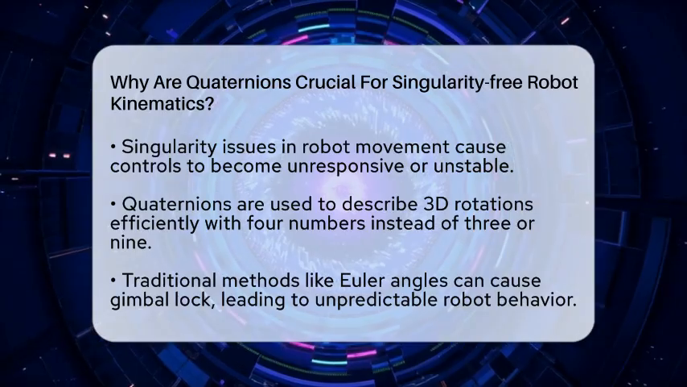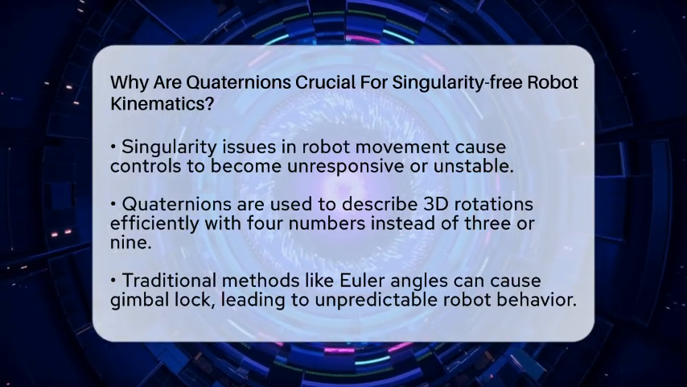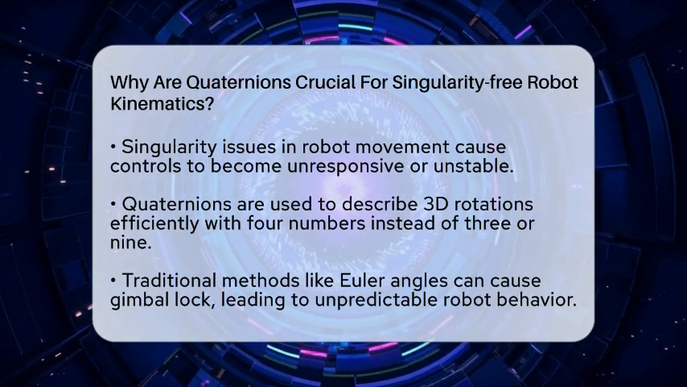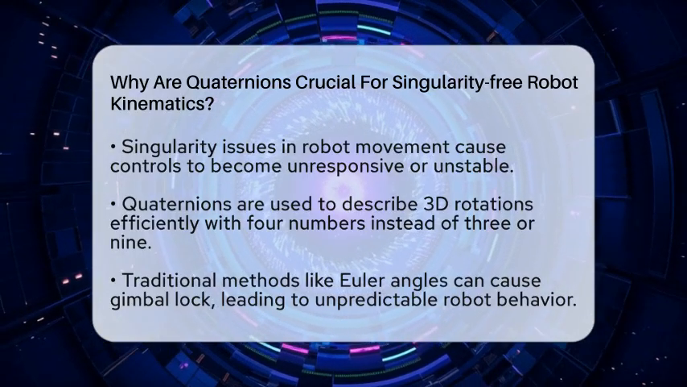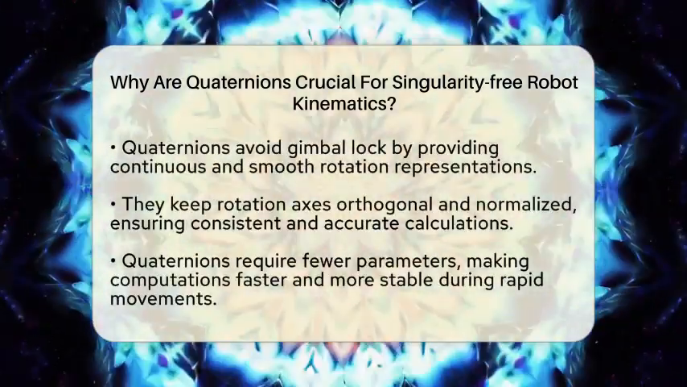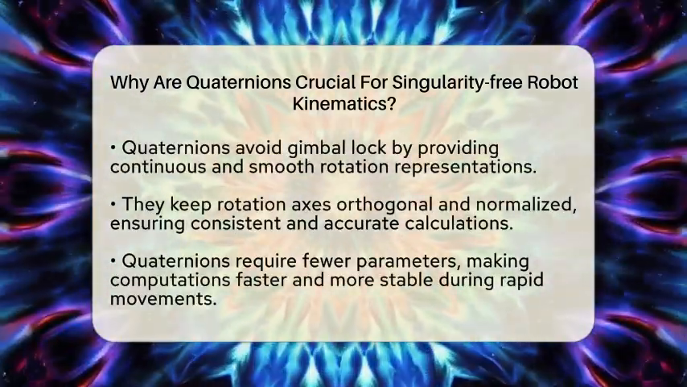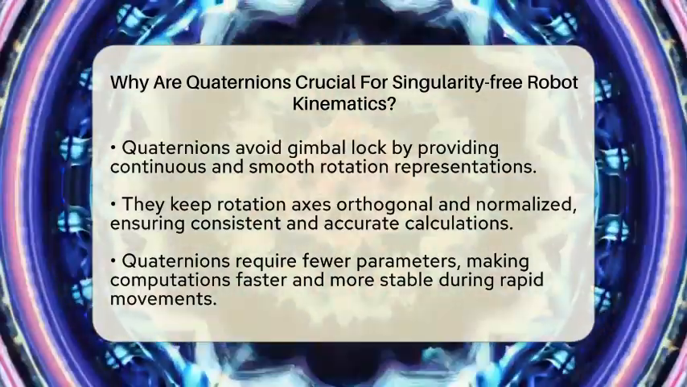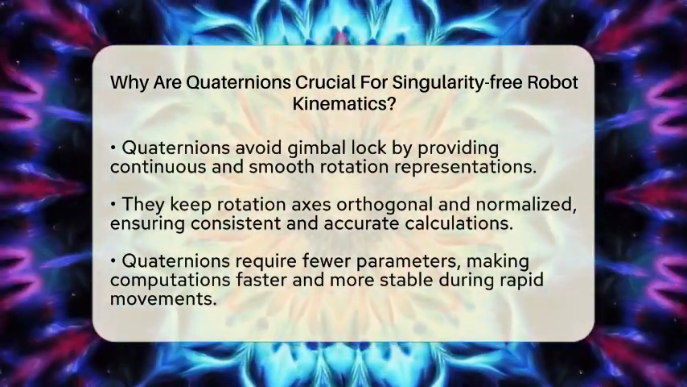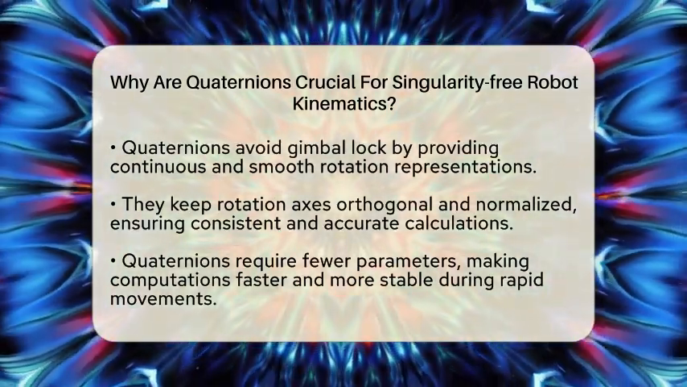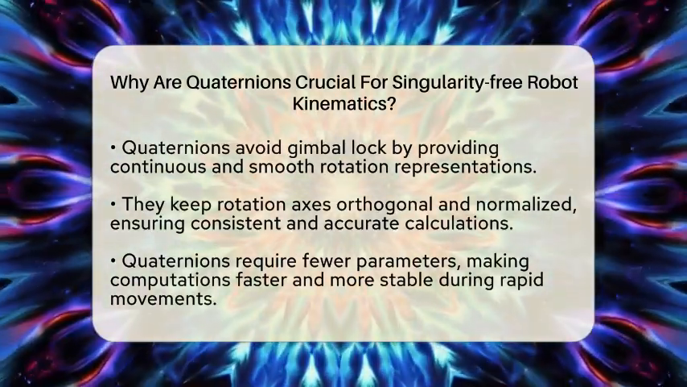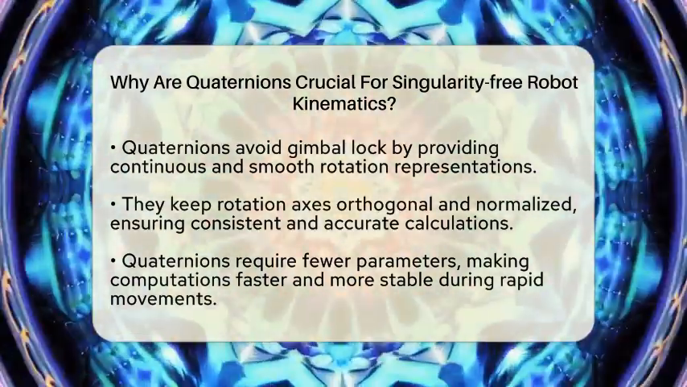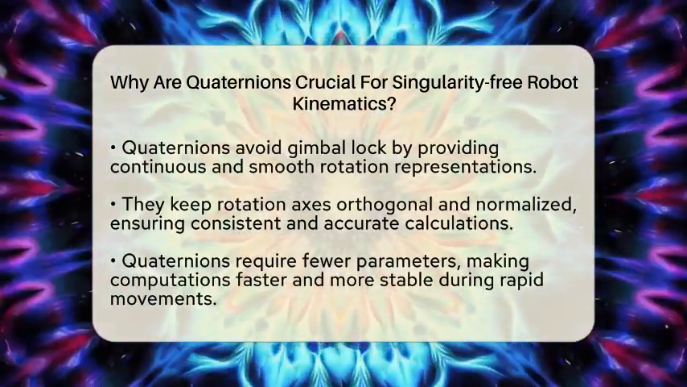Traditional methods like Euler angles can cause issues called gimbal lock, where two rotation axes align and cause a loss of a degree of freedom. This can make the robot's movements unpredictable or unstable. Quaternions avoid this problem because they represent rotations in a way that is continuous and free from these singularities. This means the robot can change its orientation smoothly without sudden jerks or control issues.